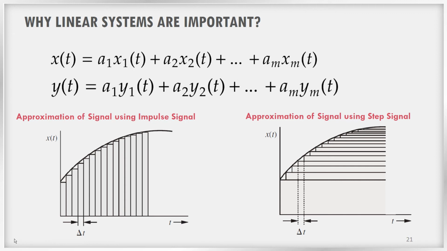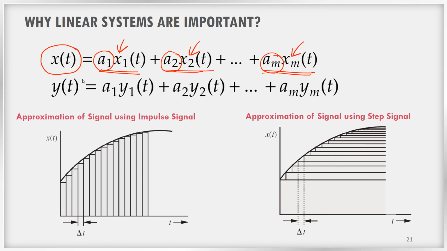Why? Observe this particular signal x of t. I can express this x of t signal as a linear combination or linear sum of different elementary signals. Let us call these elementary signals x1, x2 up to xm, multiplied by scalars like a1, a2 up to am, right? So here I am expressing the signal x of t as a sum of elementary signals.